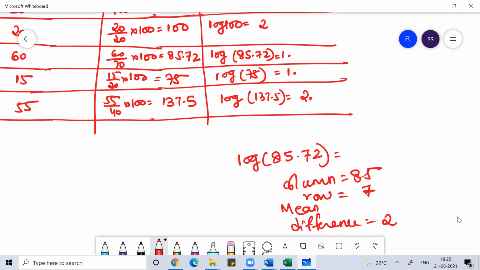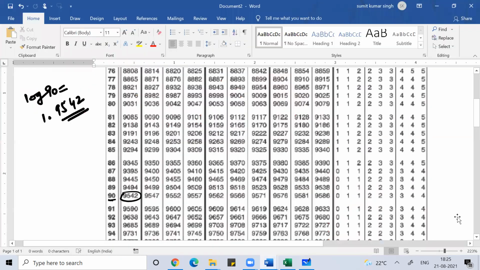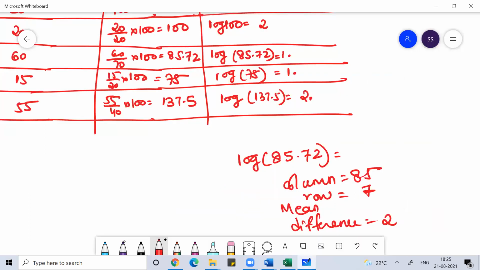So 85, then 7: the first is 0, then 1, 2, 3, 4, 5, 6, 7. So this will be 9330 and the mean difference is 1. Add 1 to that, so 1.9331.